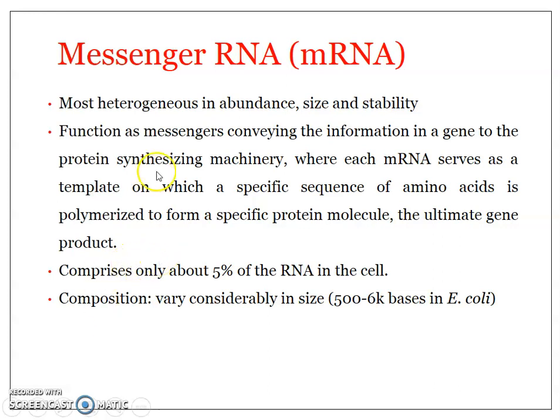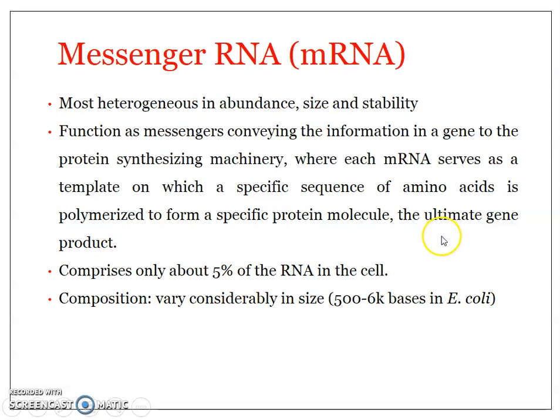So the first step is forming a complementary mRNA from a gene, and that process is known as transcription. Then, based upon the message coded on the mRNA, a specific sequence of amino acids is polymerized to form a specific protein molecule, and that process is known as translation. So the whole thing is done if a sufficient amount of mRNA is produced from the template DNA. So it is a template for protein synthesis.